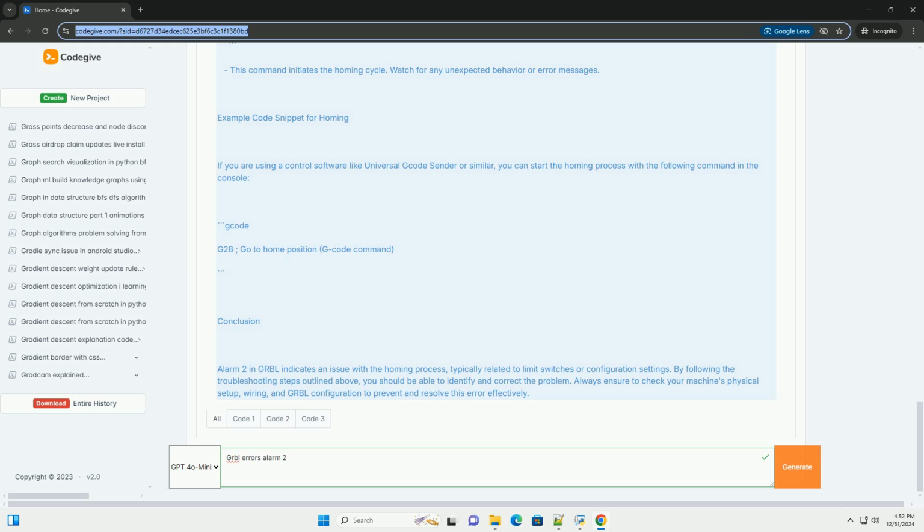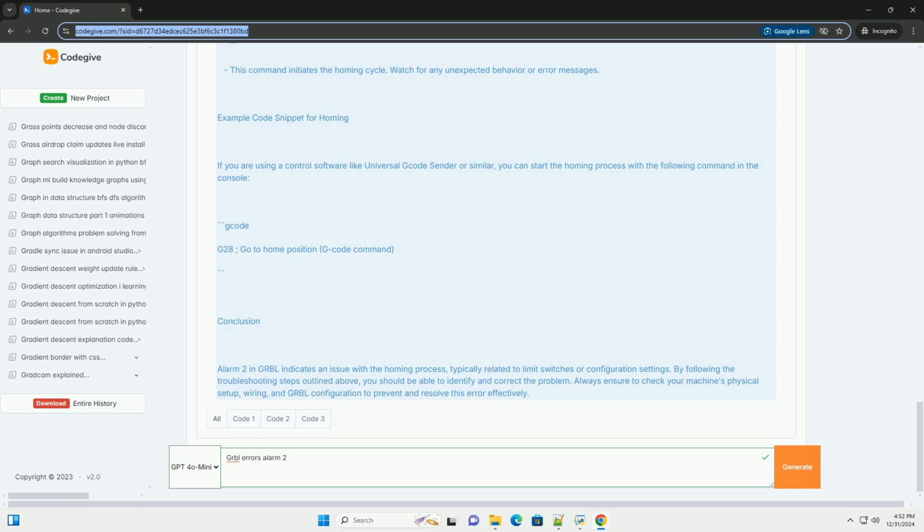Example output: $0 equals 10, step pulse time, microseconds. $1 equals 255, step idle delay, milliseconds. $2 equals 0, step port invert mask. $3 equals 3, dir port invert mask. $4 equals 0, invert step enable pin, boolean. $5 equals 0, disable stepper motors, boolean. $6 equals 0, probe pin invert, boolean.